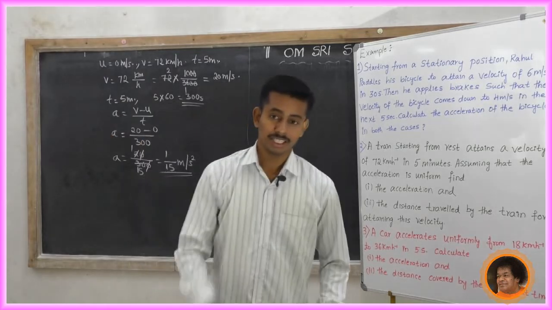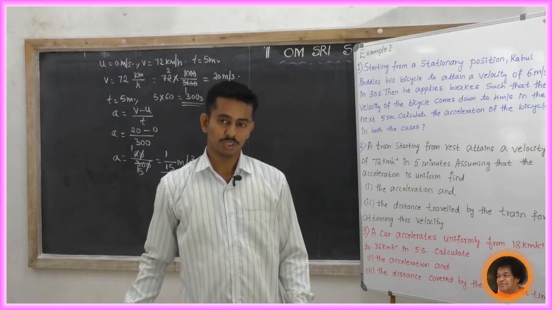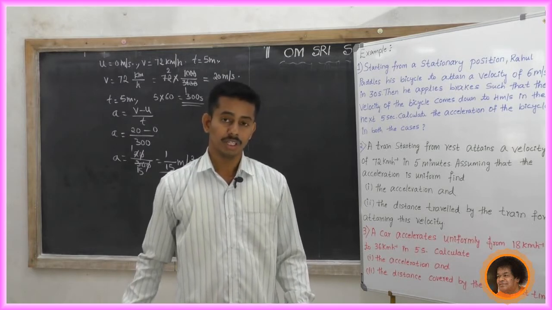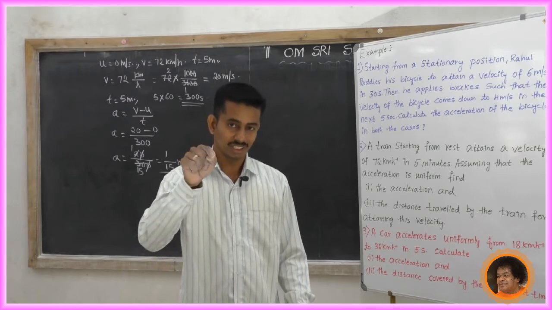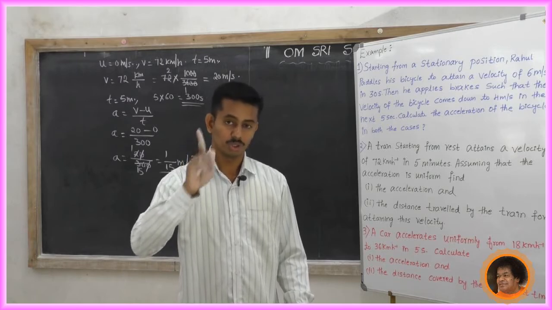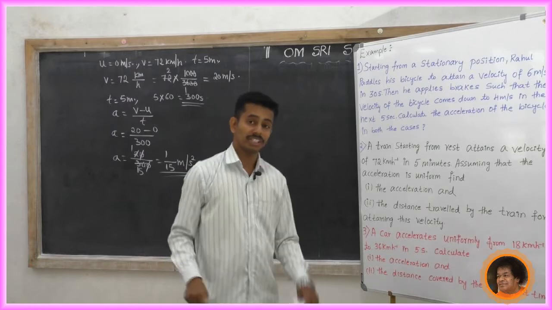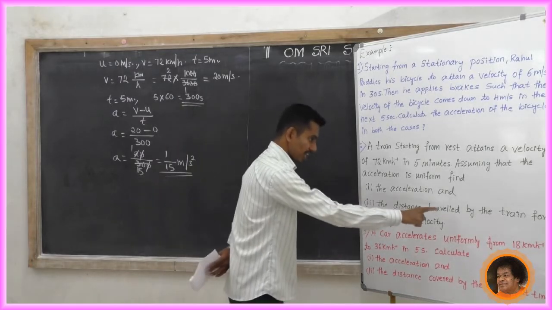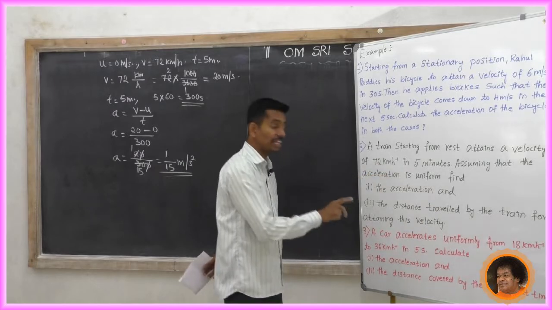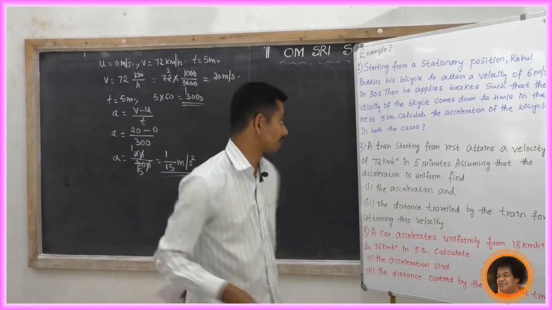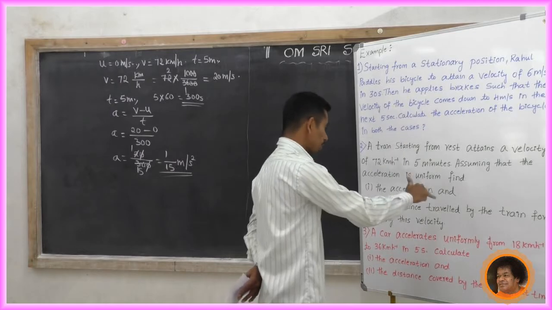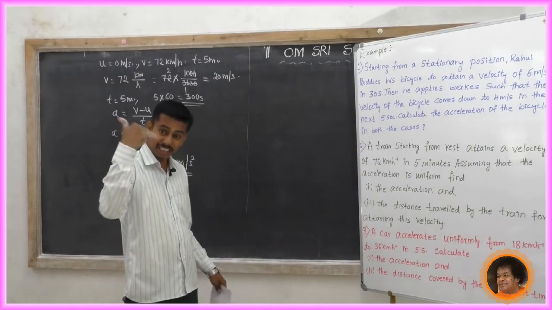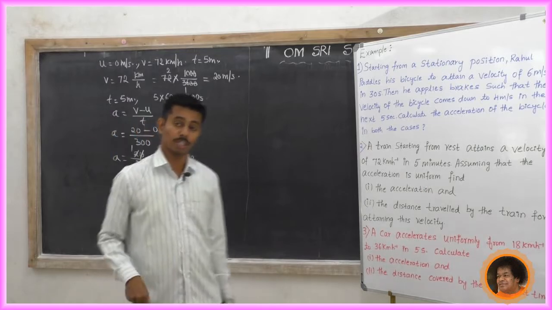Be careful. There are two formulas. S equal to the distance traveled. What is the formula? S equal to ut plus half at squared. But in this case, the velocity is not given. So you do not use the formula S equal to ut plus half at squared. Why? The distance traveled by the train for attaining this velocity. Attaining this velocity means what? Attaining means 0 to 72 kilometer per hour.